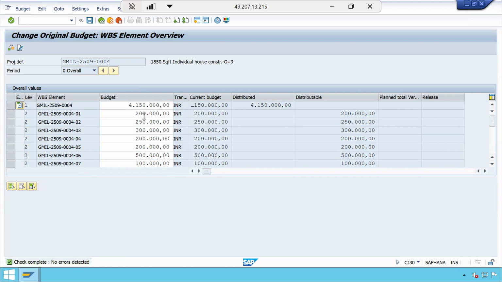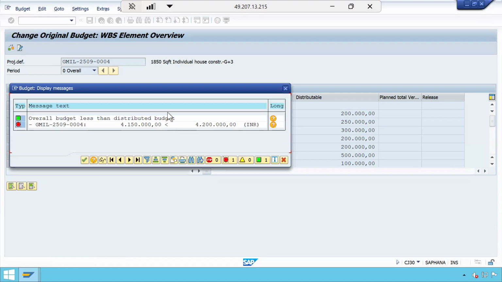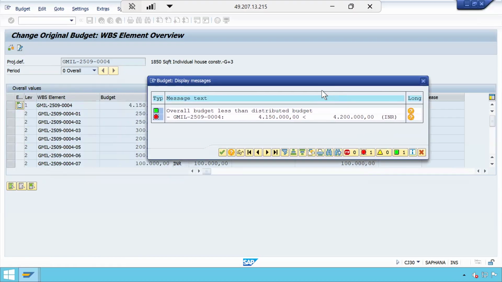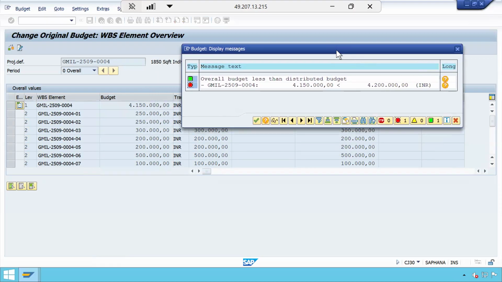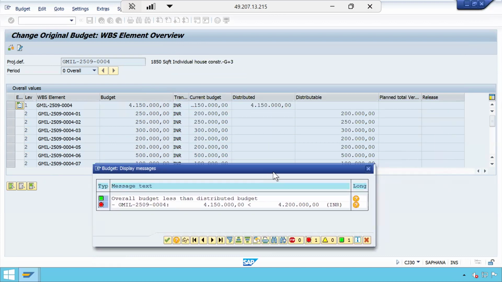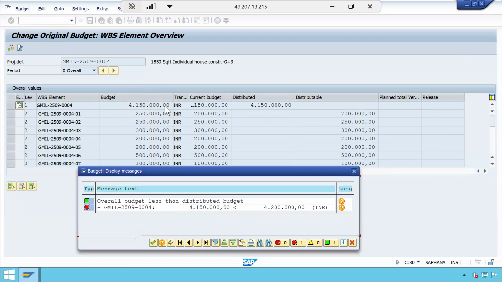Let us say, for example, I am doing something, 2,50,000 I kept here. Okay, now let us see what the system is telling. Whenever you get this in real time also, users will get confused. They don't know how to resolve this issue. Simple thing I will tell. It is telling that the overall budget is less than the distributed budget. See here, you need to see the overall budget. What is the overall budget? This is the overall budget.